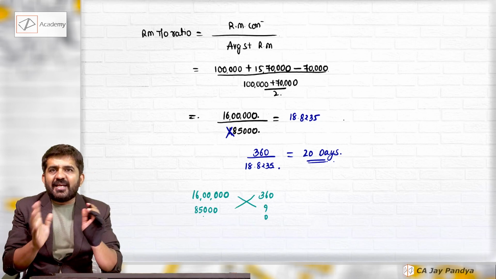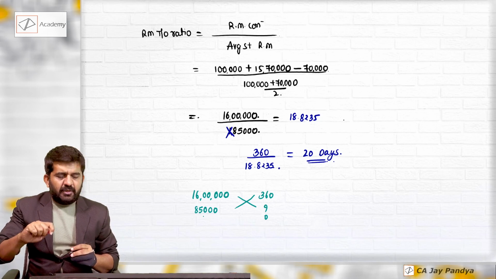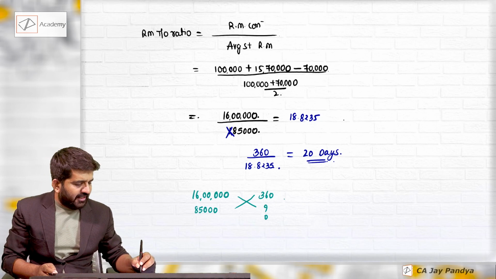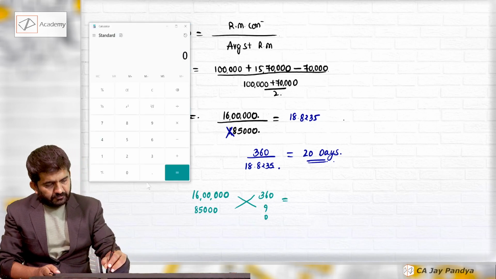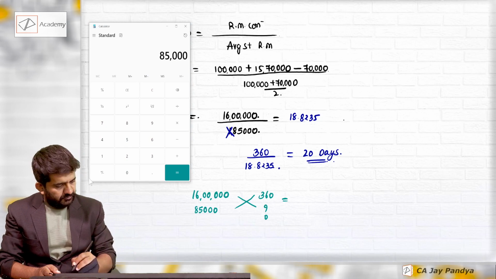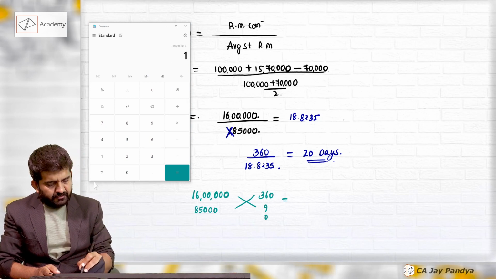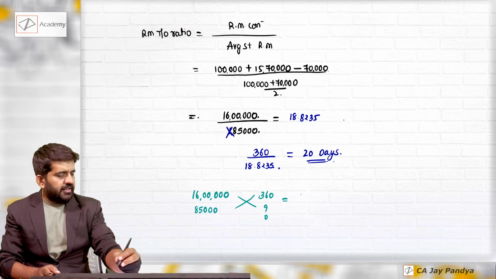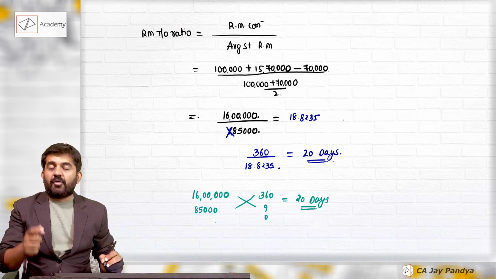If 16 lakhs rupees of raw material are for 360 days, then how many number of days stock is of 85,000 rupees? Very simple, 85,000 into 360 divided by 16 lakhs is 20 days. So we could have found out in this manner.